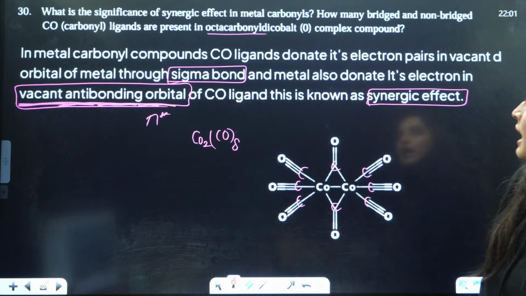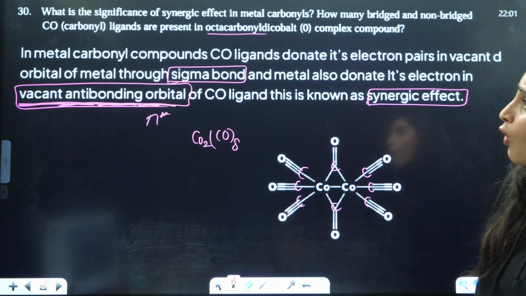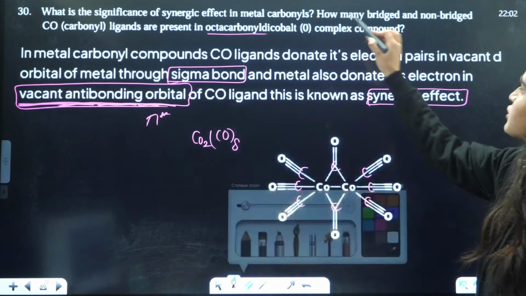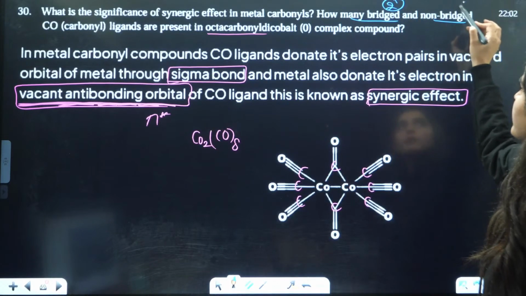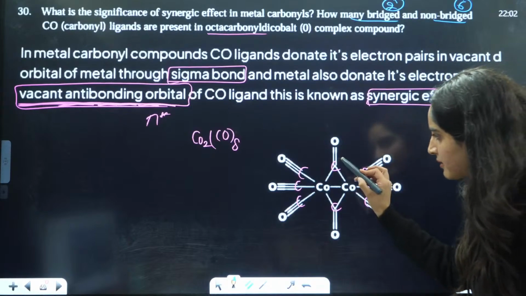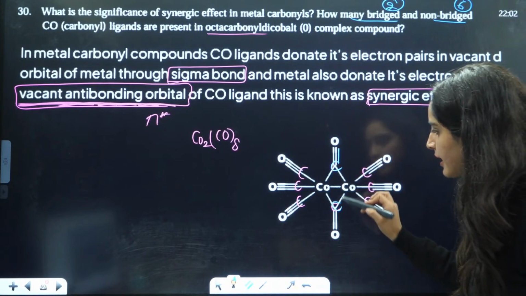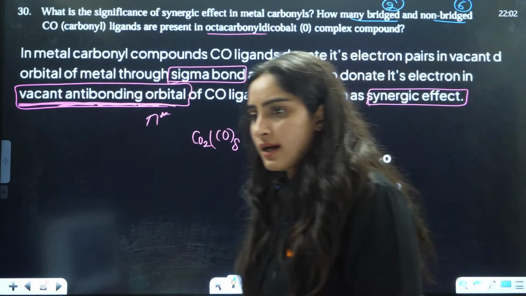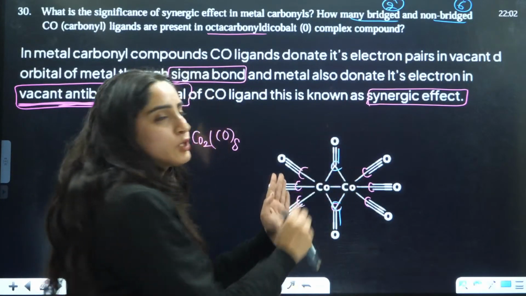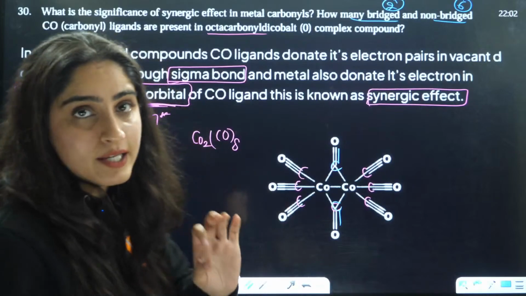Right. So now they are asking you how many bridged and non-bridged carbonyl ligands. So how many bridged carbonyl ligands do you have? 2. How many non-bridged? You have 6. So these 3 and these 3 are not bridged. But this carbonyl and this carbonyl, they are bridged. Okay. They are in the bridging. So this is cobalt, and in between you have carbonyl. So that is a bridged ligand.